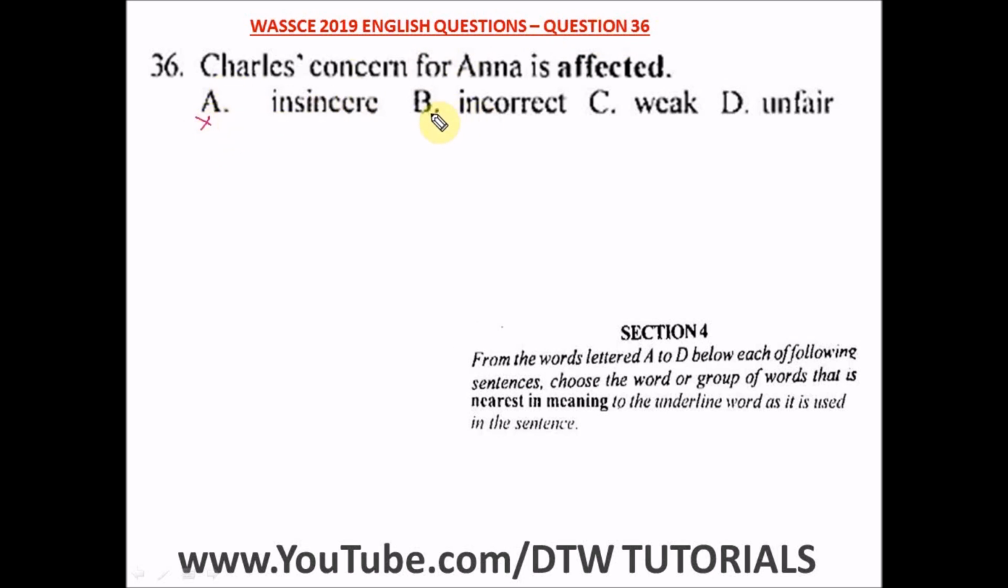Insincere. B says incorrect. It can't be incorrect. C says weak. D says unfair. So Charles' concern for Anna is insincere. That's the meaning of affected. It's very pretentious. So the nearest in meaning to this underlined word used in the sentence is option A, which is Charles' concern for Anna is insincere.